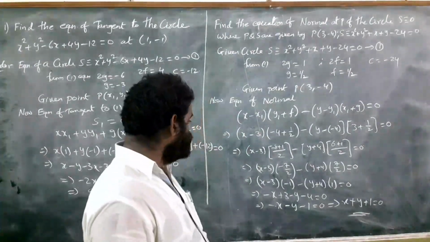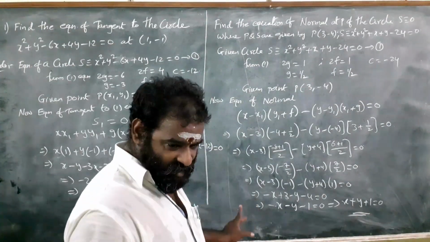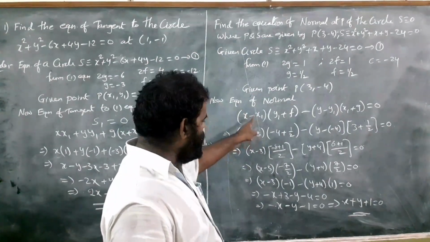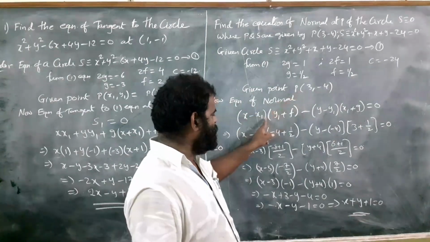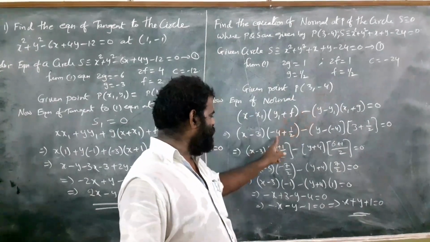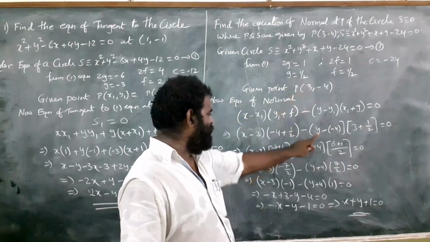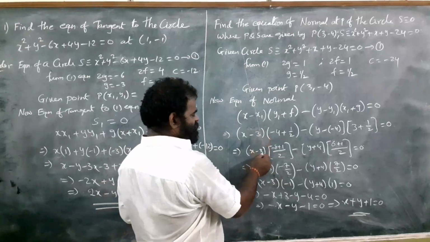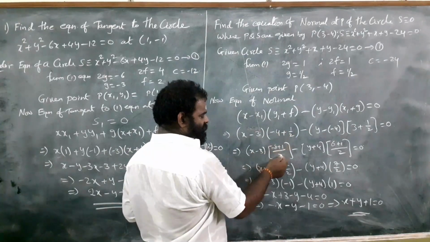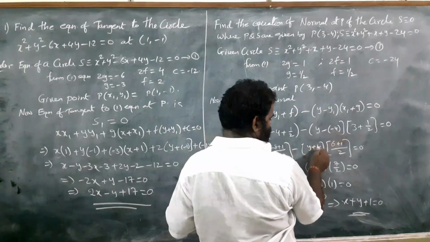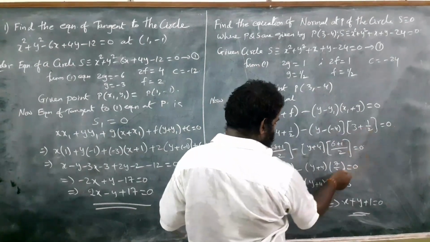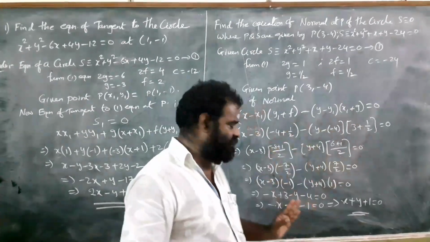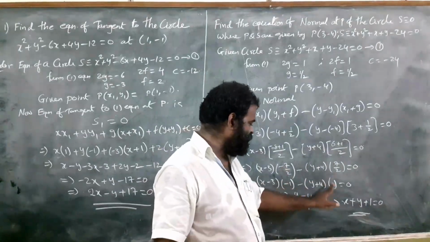Understand? Once again I tell you, this is the equation of normal, this is the formula. In that formula we substitute the values. X1 is nothing but 3 and y1 is nothing but minus 4. F is 1 by 2 and g is 1 by 2. Like that we substitute in the equation. Now here x minus 3, here take the LCM, minus 8 plus 1 by 2, and this is minus of (y plus 4), 6 plus 1, 7 by 2. So throughout the equation we have cancelled 7 by 2. That's why here minus 1 remains, here 1 remains.